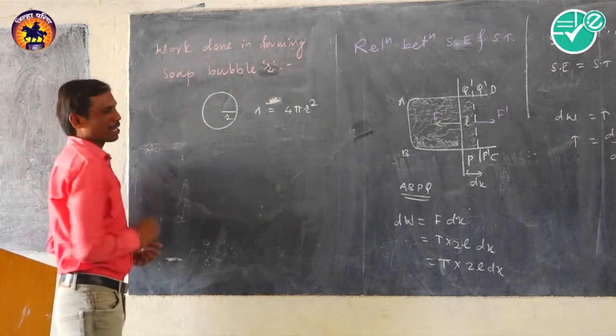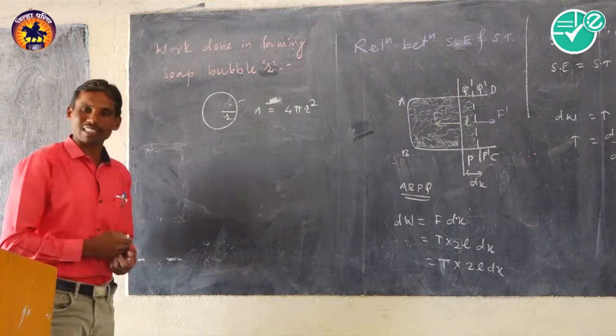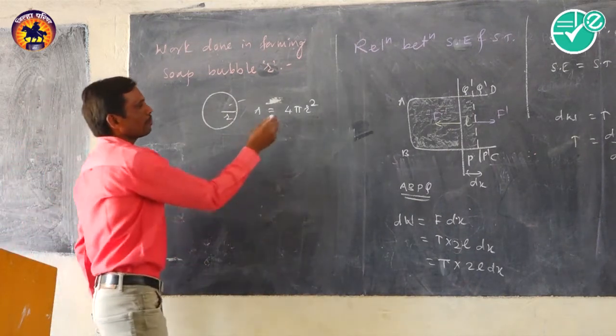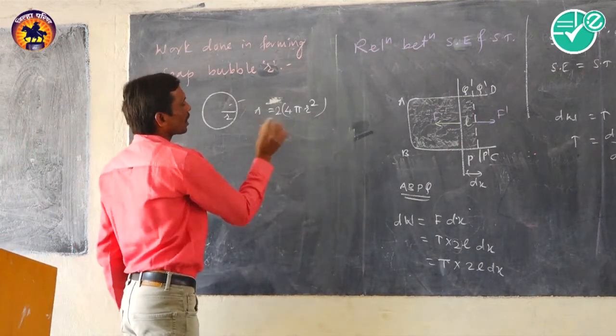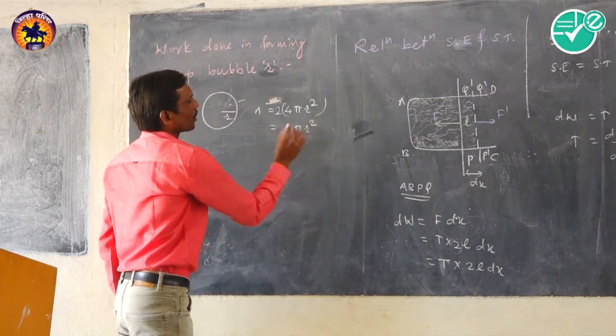But a bubble has two surfaces in contact with air, one outside and the second one the inner surface. So here the factor 2 arises. So the total surface area of the bubble is 8 pi r square.